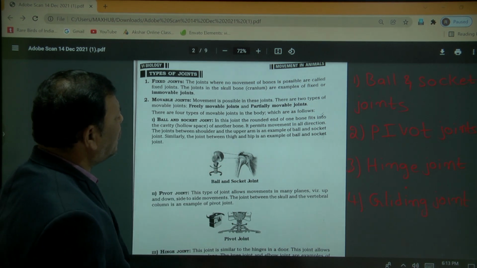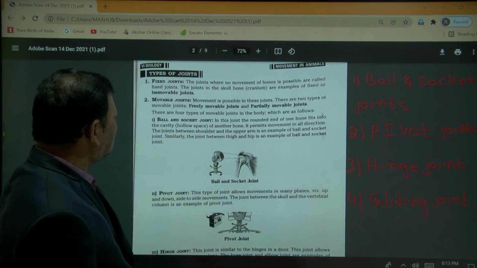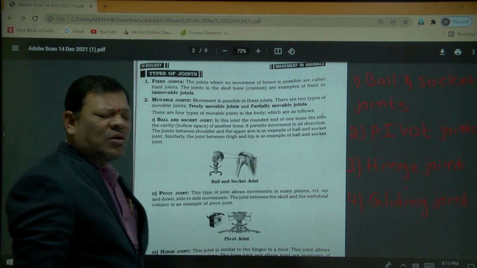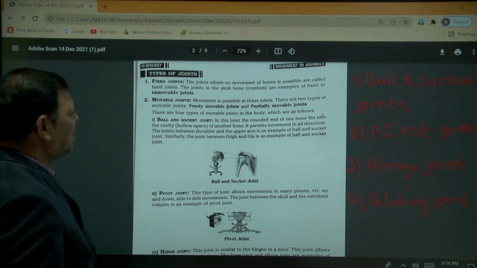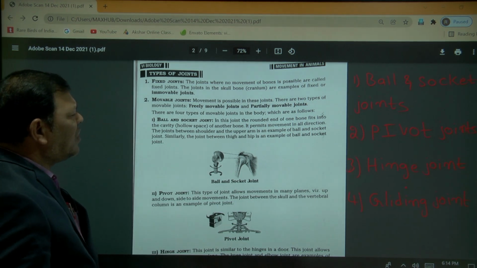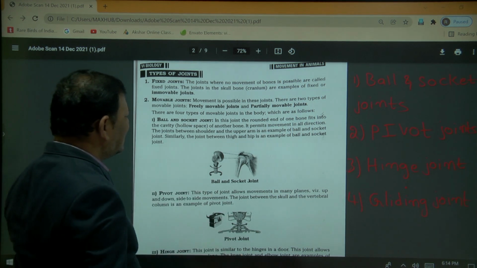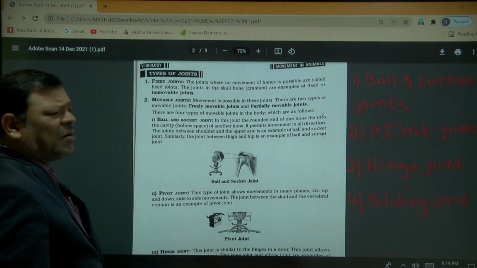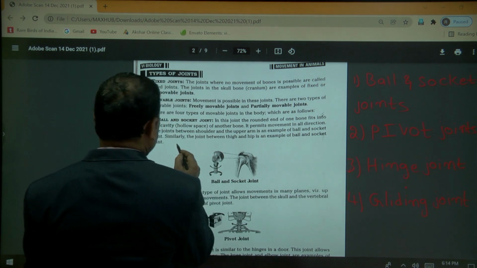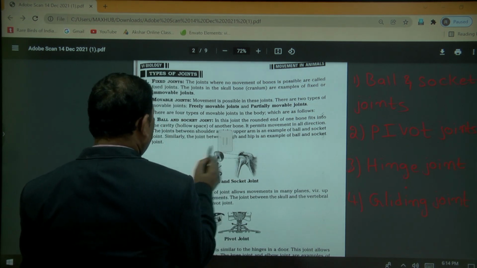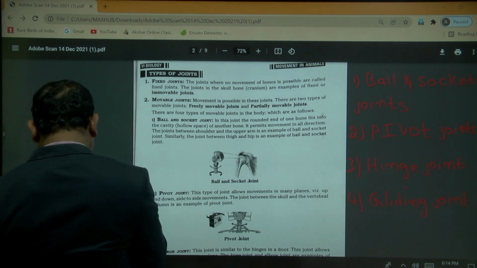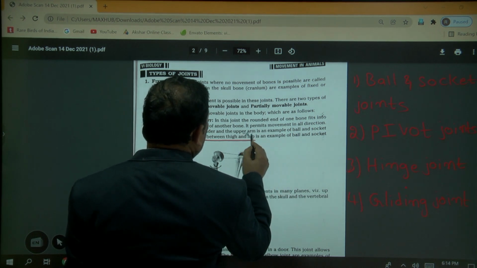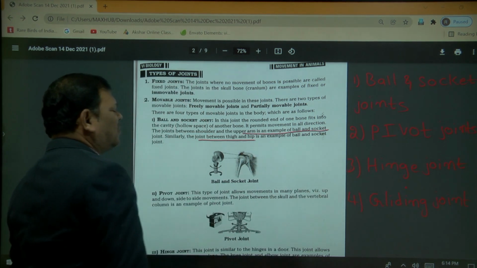the rounded end of one bone fitting into the cavity, the hollow space. With the help of that we can move like that. The ball and socket joint is present especially in the shoulders, and the upper arm is an example of the ball and socket joint. Similarly, the joint between the hips is also an example. The joint between the thigh and hip, and the upper arm, are examples of the ball and socket joint.